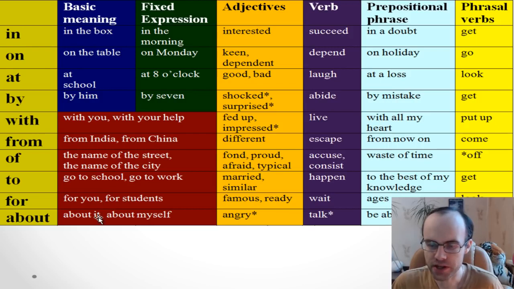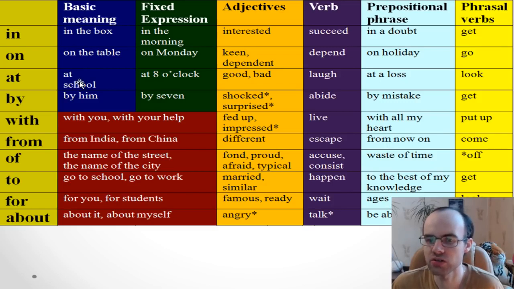Okay, first of all, my friend, you need to know the basic meaning. The basic meaning of each preposition is the first step, the most important thing. Remember, the basic meaning. For example, in means inside. In the box means inside the box. On, like on the table. You see, my mobile phone was on the table.